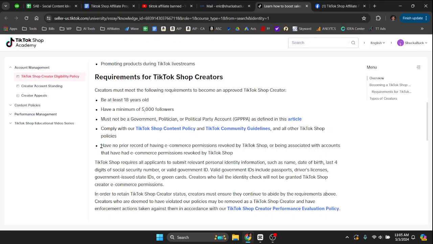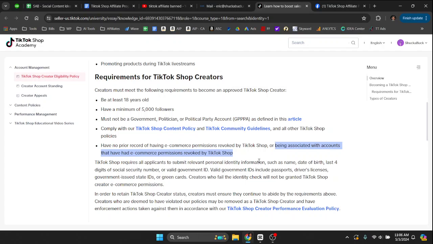Now, here's the big one. You have to have no prior record of having e-commerce permissions revoked by TikTok Shop. So in my mind, this means if you have a page that is in the TikTok affiliate program and you have it revoked, that means you cannot create a new page and get another account in the TikTok Shop affiliate program. That is what I'm reading it as. Now, in the comments, please go to this page, read it for yourself, come back to this video and leave a comment and tell me what you think that means, because that's what I think it means. I think it means if you have your e-commerce permissions or being associated with accounts that have e-commerce permissions revoked, you can't get another affiliate account at all, like with any of your pages, even if it's just a creator personal page, you're not going to be able to get in.